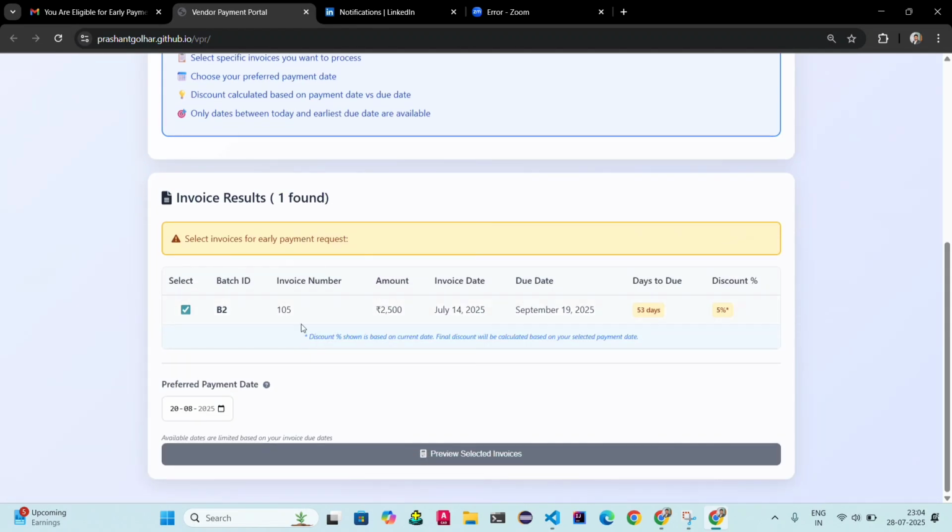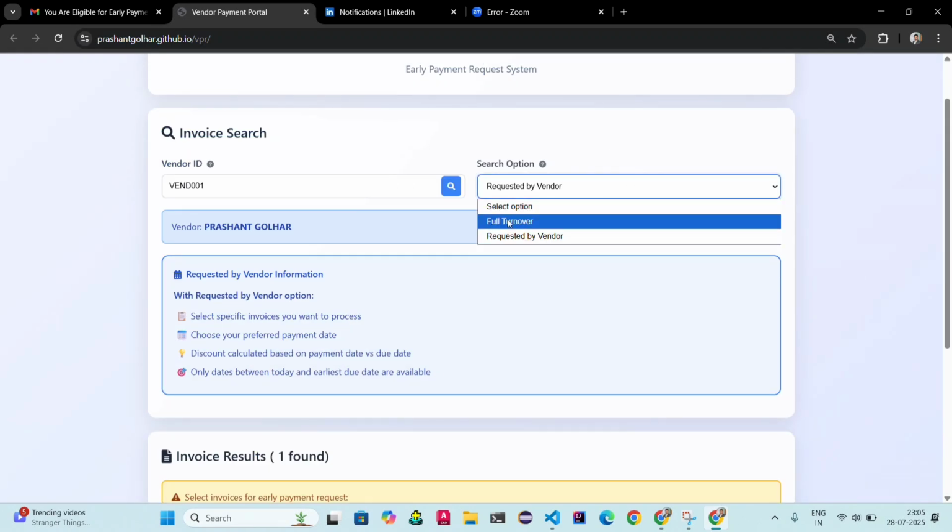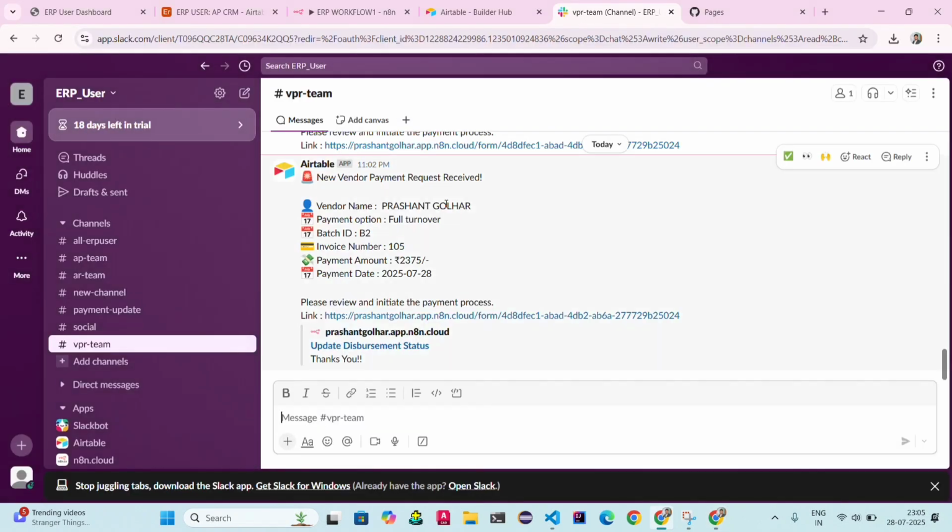If multiple invoices are available and you try to raise the request with one due date in the past and one due date after that, and you select payment date after the second invoice, this is not eligible because one of those invoices has an early due date. If you try to do so, you will get the error, so don't argue for that. So this is requested by vendor and the full turnover concept which we implemented in the team.